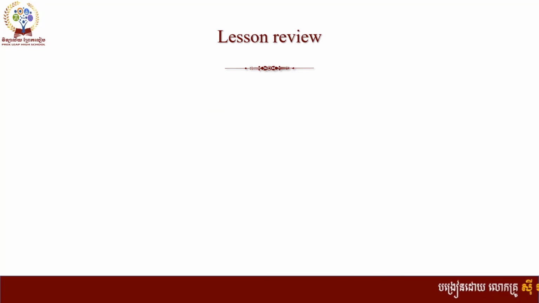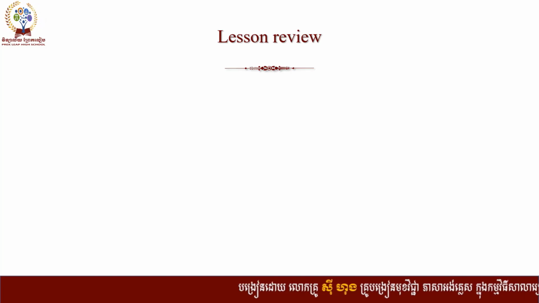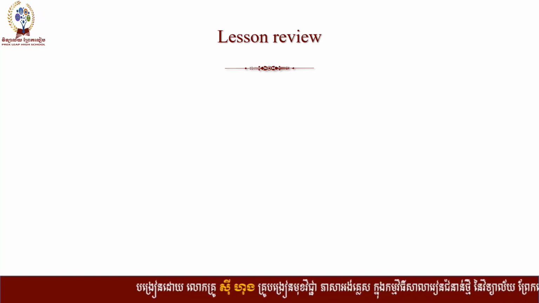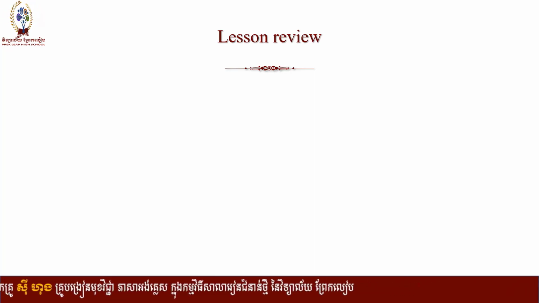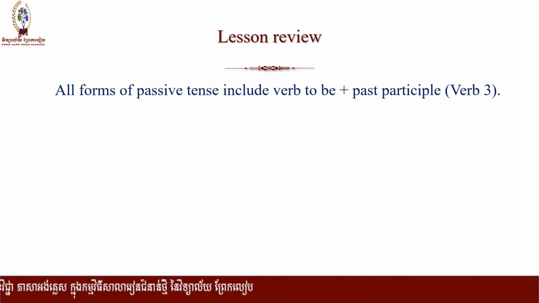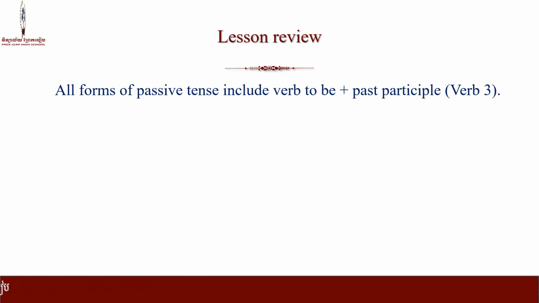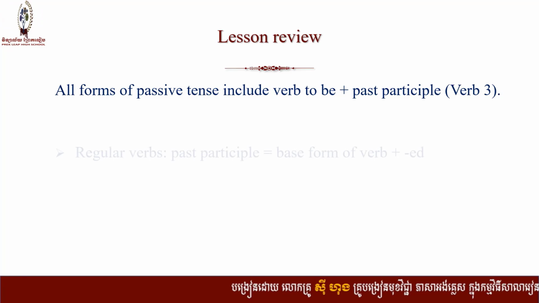However, before going directly to today's lesson, let's review what you have learned from the previous video. You all have learned about active voice versus passive voice. It is good to note that all forms of passive include verb to be plus past participle, or verb 3.